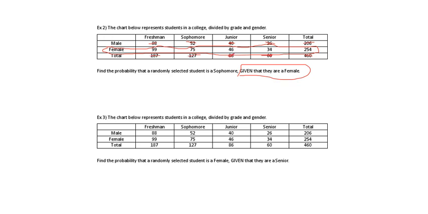Okay, let's answer our questions. They wanted to find the probability of selecting a sophomore. Well, here's sophomore, and the number under sophomore that's not crossed out is 75. And the number under total that's not crossed off is 254. So what I'd like to do is 75 divided by 254. And that is equal to 0.295.